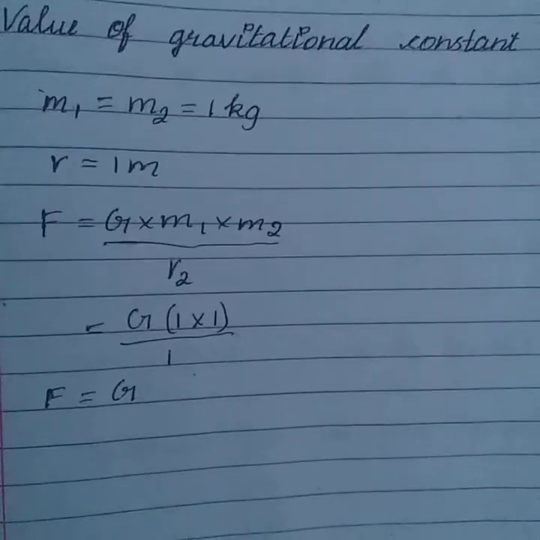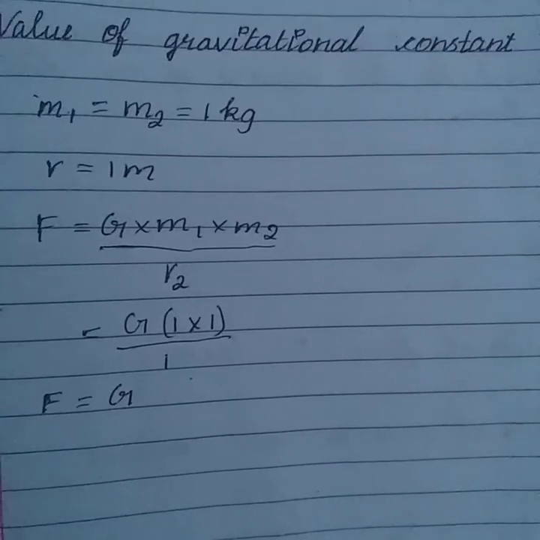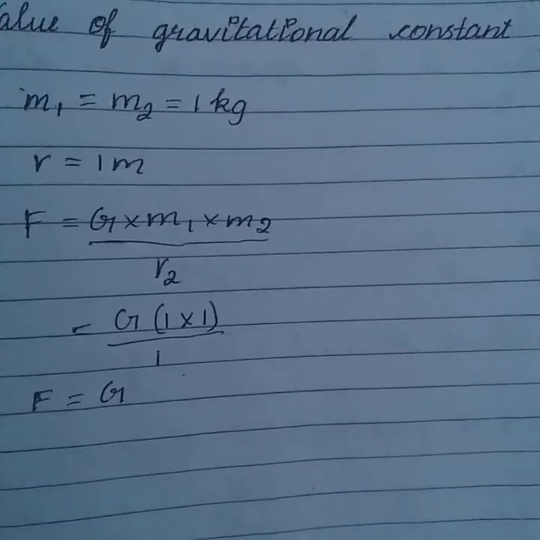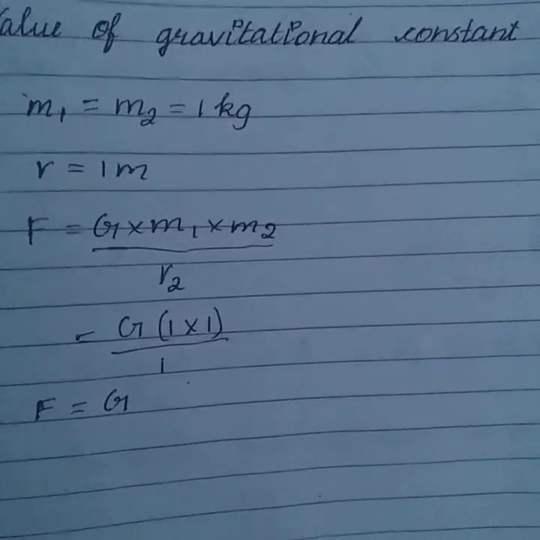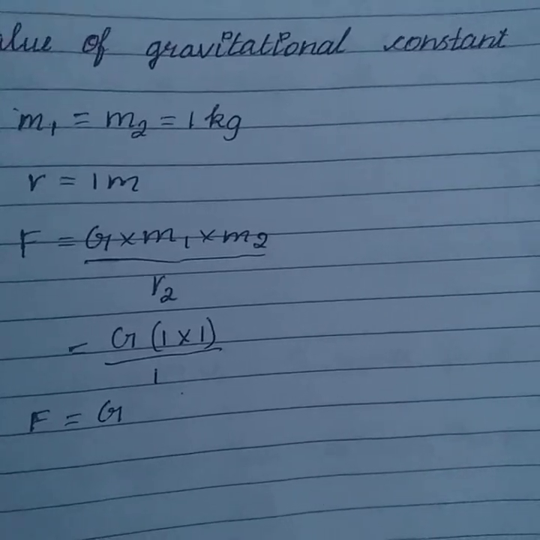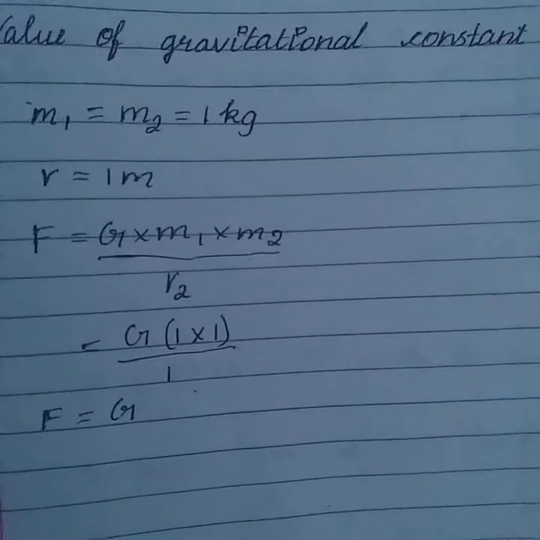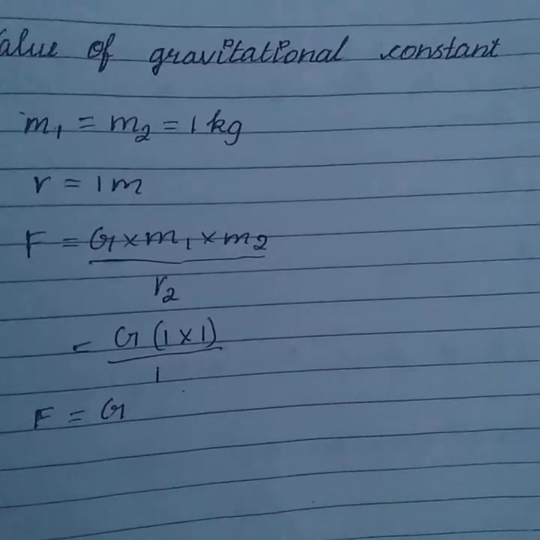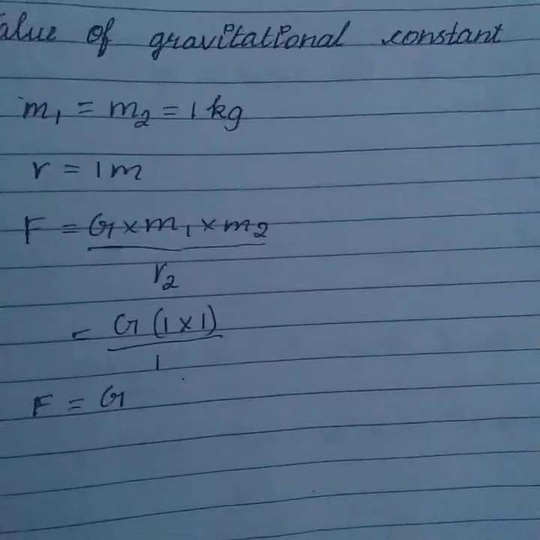The value of universal constant G has been found to be 6.67 into 10 power minus 11 Newton meter square by kg square. The extremely small value of gravitational constant G tells us that the force of gravitation between any two ordinary objects will be very weak.